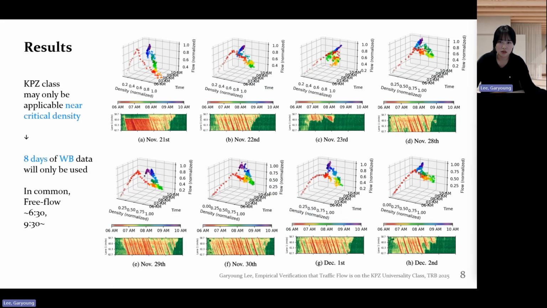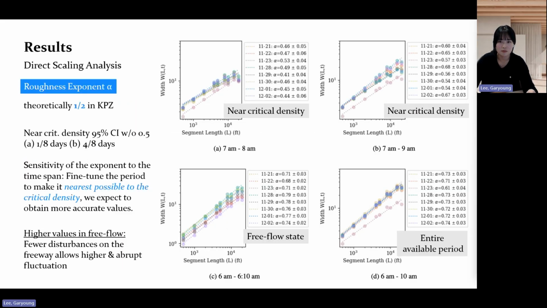So among 10 days of trajectory data from the I-24 MOTION dataset, these are the fundamental diagram and the time-space diagram of 8 days of westbound, to make sure to include traffic congestion in our analysis. And by varying timeframes and estimating those exponents for each of the 8 days, we can compare how the exponents vary. Based on the timeframe, we can decide whether the traffic flow is in free flow, or complete congestion, or near critical density. As it is difficult to define accurately the time frame of near critical density, we explored various time frames to estimate those exponents.